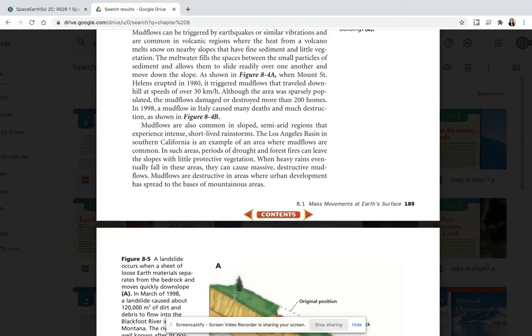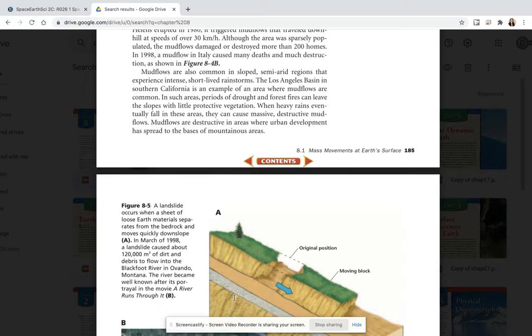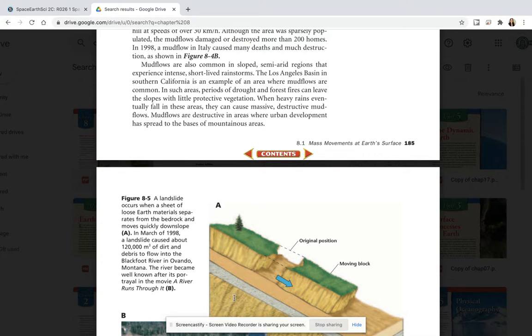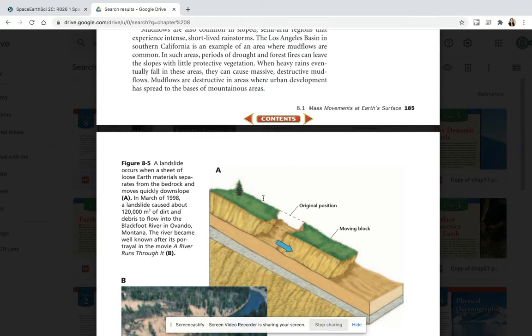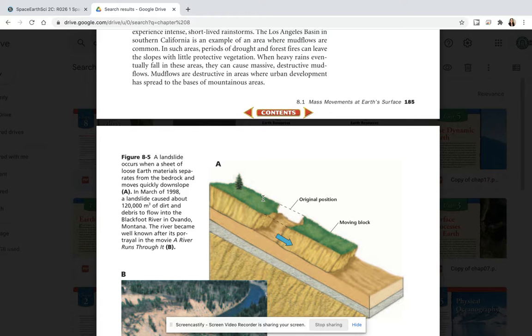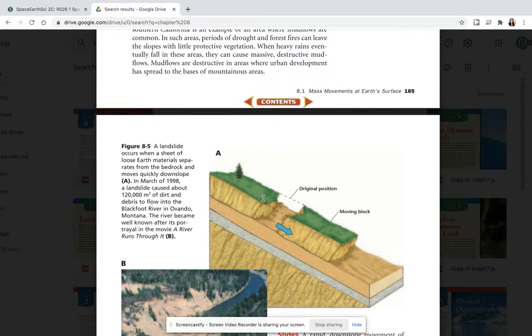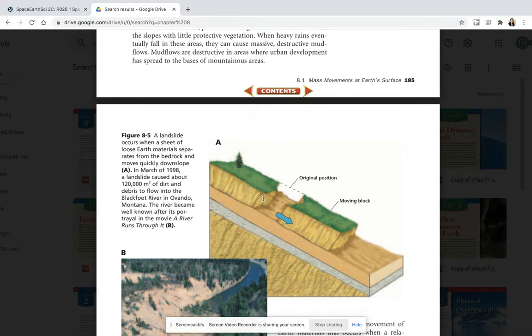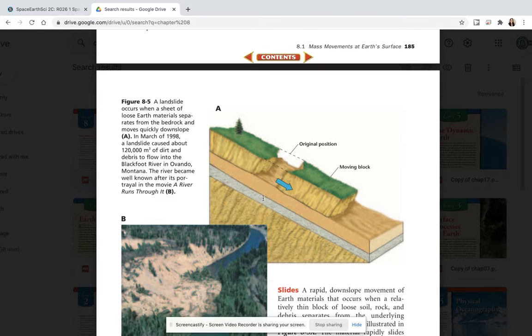Mud flows are also common in sloped, semi-arid regions that experience intense, short-lived rainstorms. The Los Angeles Basin in Southern California is an example of an area where mud flows are common. In such areas, periods of drought and forest fire can leave the slopes with little protective vegetation. When heavy rains eventually fall in these areas, they can cause massive, disruptive mud flows. Mud flows are destructive in areas where urban development has spread to the bases of mountainous areas.